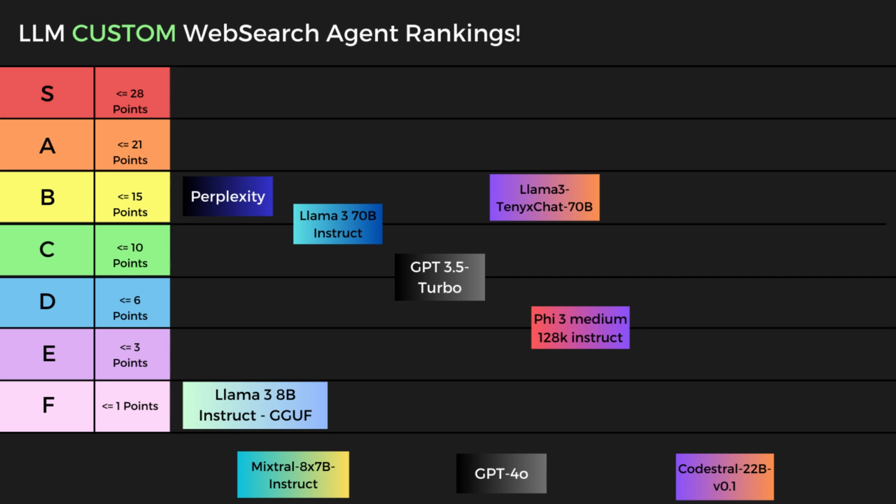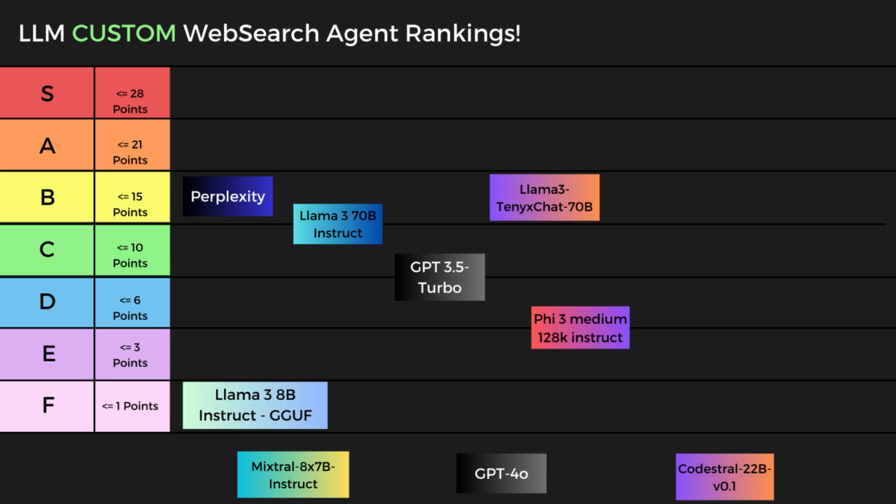Then we tested GPT 3.5 Turbo. And as far as I'm concerned, this is kind of like a benchmark for the larger models to be able to beat. And that scored between C and D tier, getting some of the earlier questions right, but particularly struggling on the multi-hop questions and also struggling with the quality assessment portion of the agent workflow.